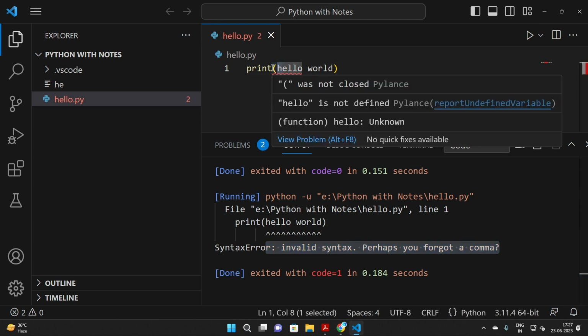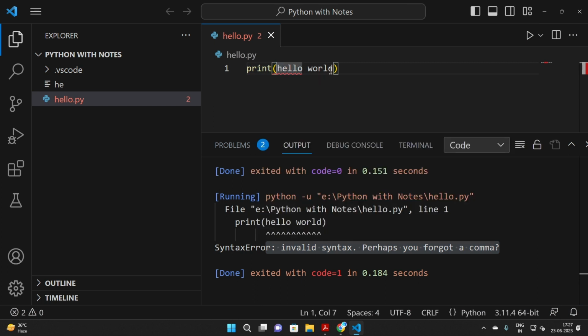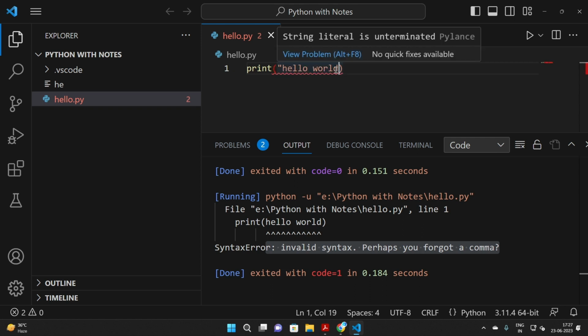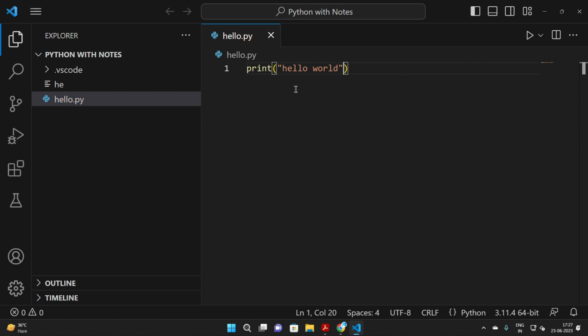You just need to put the quotation marks on both the sides. Now this is defined as a string. Guys, now what is a string? A string is enclosed in quotation marks, and a string is a thing that gets printed as it is without any changes done.